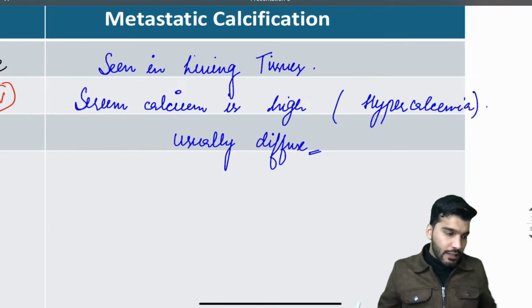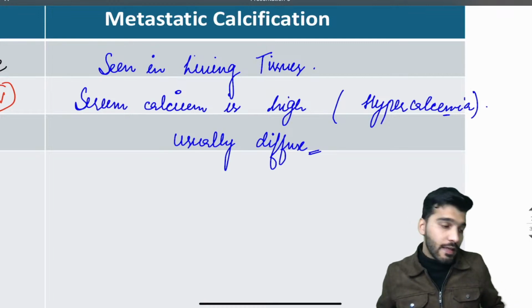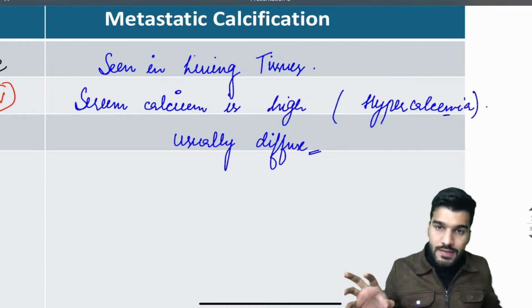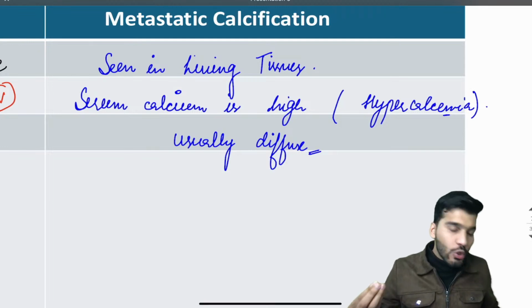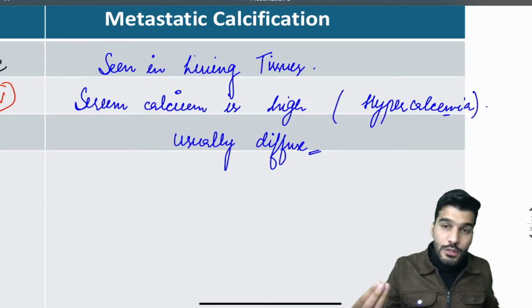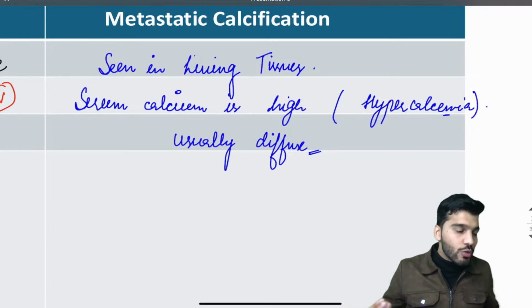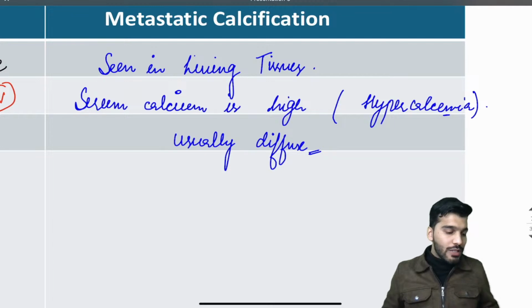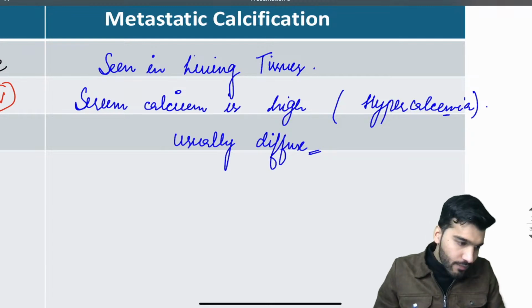It's usually diffuse. Okay, hypercalcemia reminds me of one question that has been asked repeatedly from tumor lysis syndrome. It will come from pathology, tumor lysis syndrome. Now you already know, in tumor lysis syndrome, what is happening to the levels of calcium? Increased or decreased? Tell me in the comment section. What happens? Hypocalcemia. Yes or no? Yes.